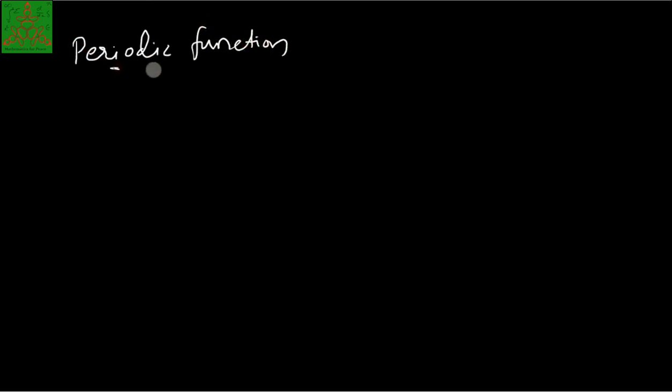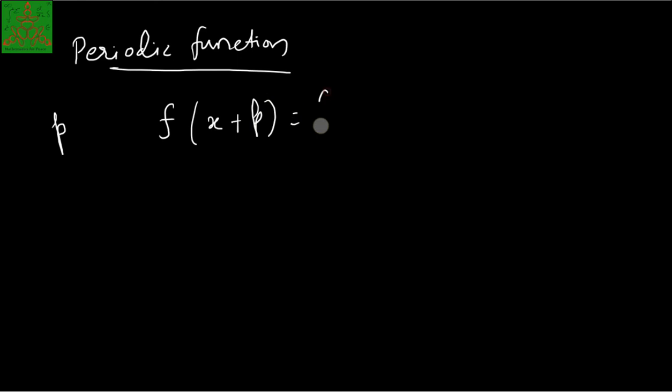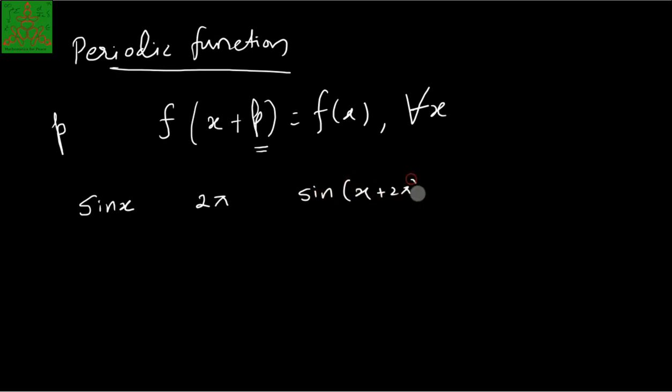A function f defined over almost all the points of the real line is called a periodic function if for some positive number p, f of x plus p is equal to f of x for every x. Then we can say that f is a periodic function, and p is called the period of the function f. For example, sine x is a periodic function with period 2 pi, because sine of (x plus 2 pi) is again sine x for every x.